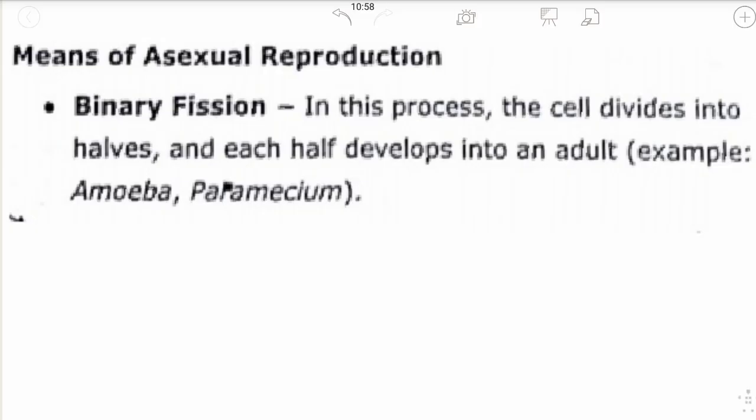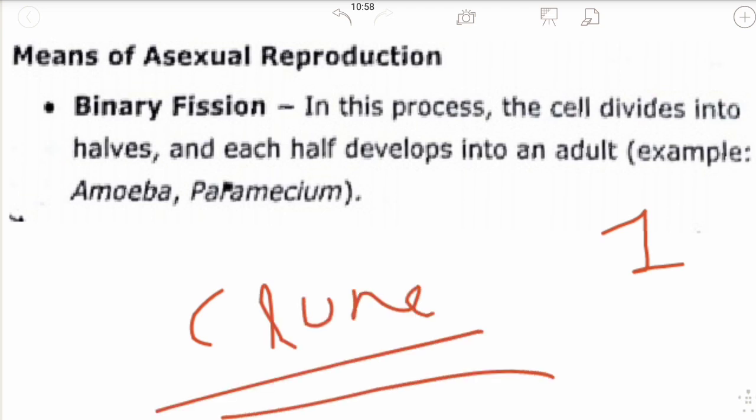Modes of asexual reproduction. We have already learned in detail about asexual reproduction. Asexual reproduction is the reproduction in which a single parent is involved. The progeny that are produced are genetically and morphologically similar to each other and to their parents. The progeny which are similar to each other and to their parents are called clones.